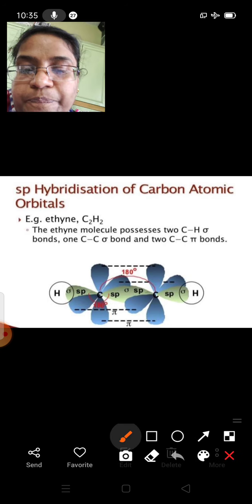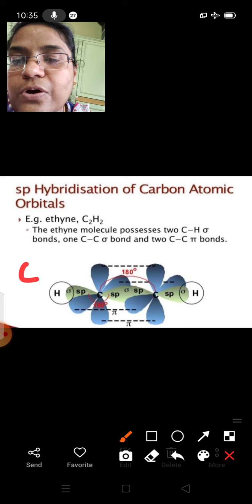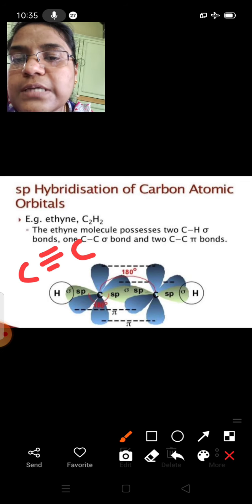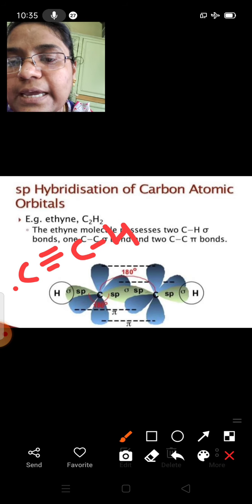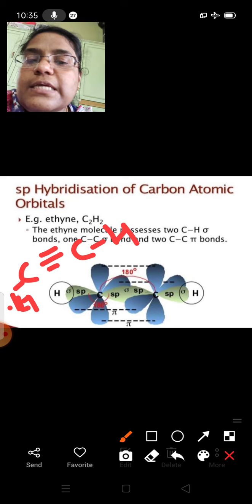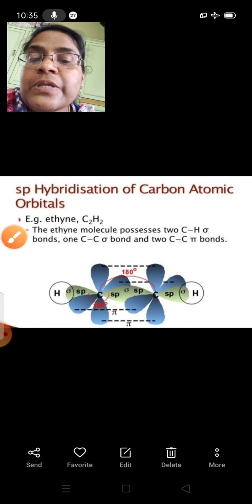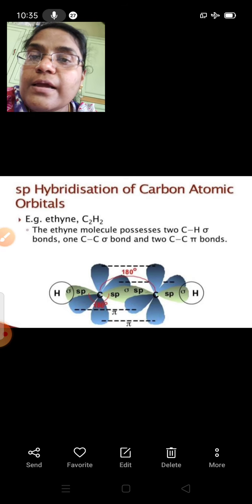Hence the structure of acetylene will have three bonds between C and C, because one is a sigma bond and two are pi bonds, and with hydrogen it is forming one sigma bond each. Hence this is the structure of acetylene. So with the help of hybridization we can determine the structure of the molecule also.